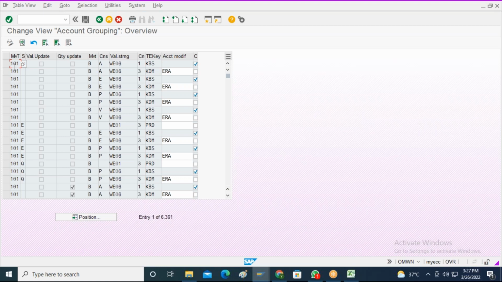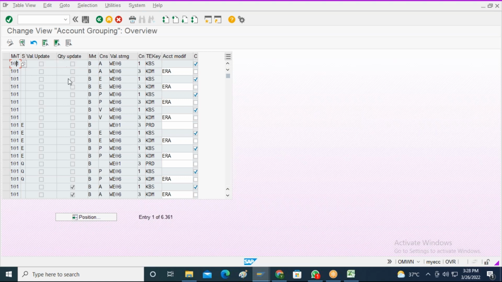All these movement types are the SAP standard movement types. Very rarely are you going to create custom movement types. Instead, you will be using the SAP standard movement types only for your transactions. Let us say this is the 101 movement type. What settings does it have? It has value update and quantity update.